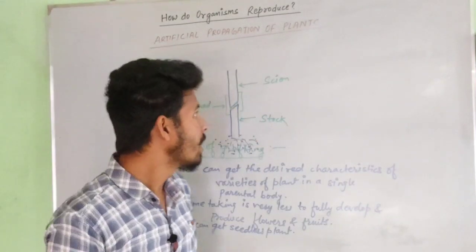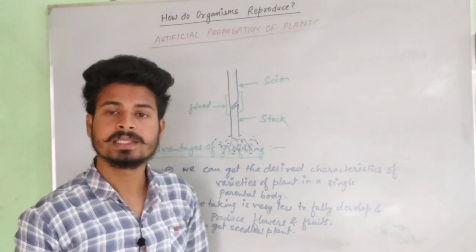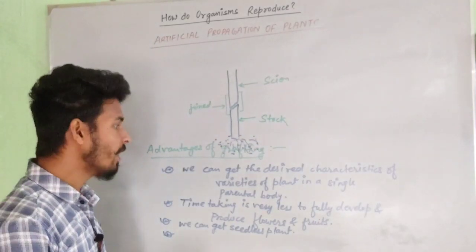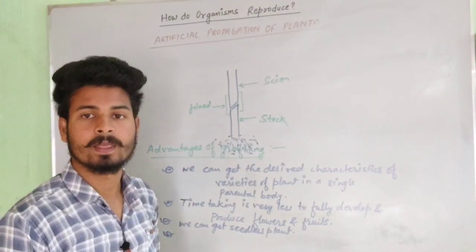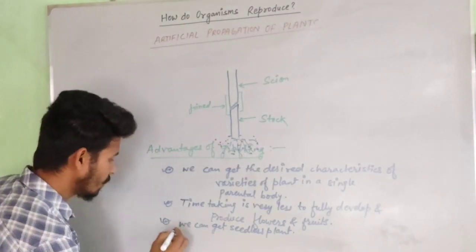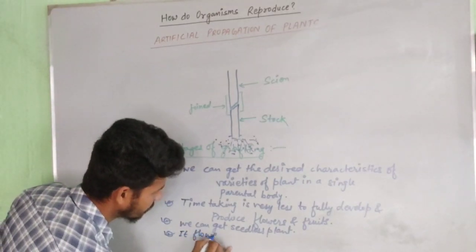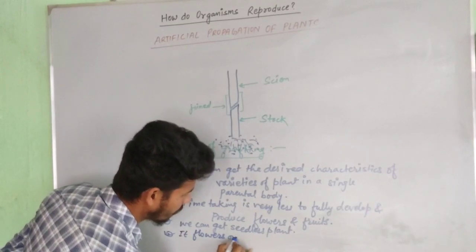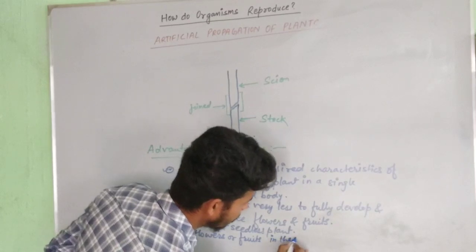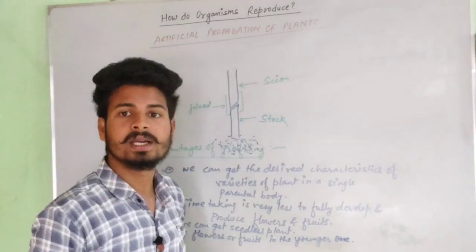Now the last advantage of the grafting method is that in this process we can get flowers and fruits in a very young plant body. In a very young plant body, it starts producing flowers and fruits. So we can write here, flowers or fruits in the younger one.